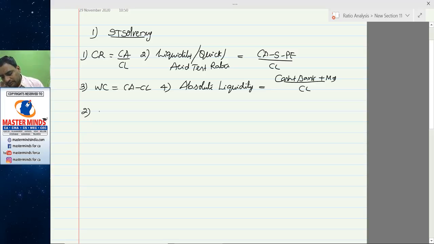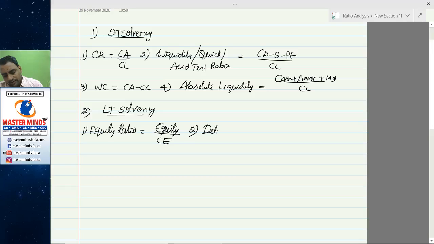Second one, long-term solvency ratios. Long-term solvency ratios are used to determine the long-term solvency position of the company. They include, first, equity ratio, which is equal to equity divided by capital employed.